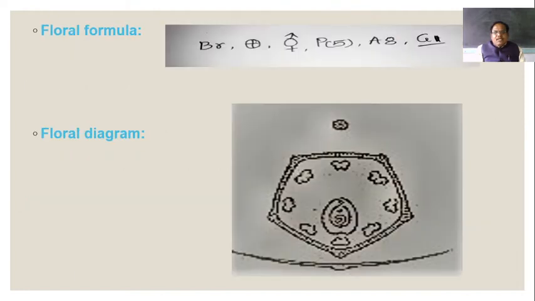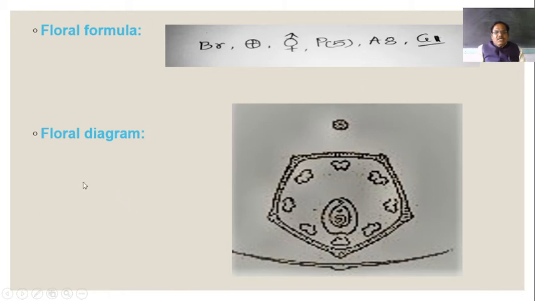Then floral formula. Bract is present, so bracteate. We can get two equal parts, and more than two, of the flower by passing an imaginary angle. So this is actinomorphic. This is symmetry actually. Then both androecium and gynoecium are present, so bisexual. Perianth, tepals are 5. They are gamophyllous. Stamens are 8 in number. They are free. Gynoecium monocarpellary, superior ovary with basal type of placentation.